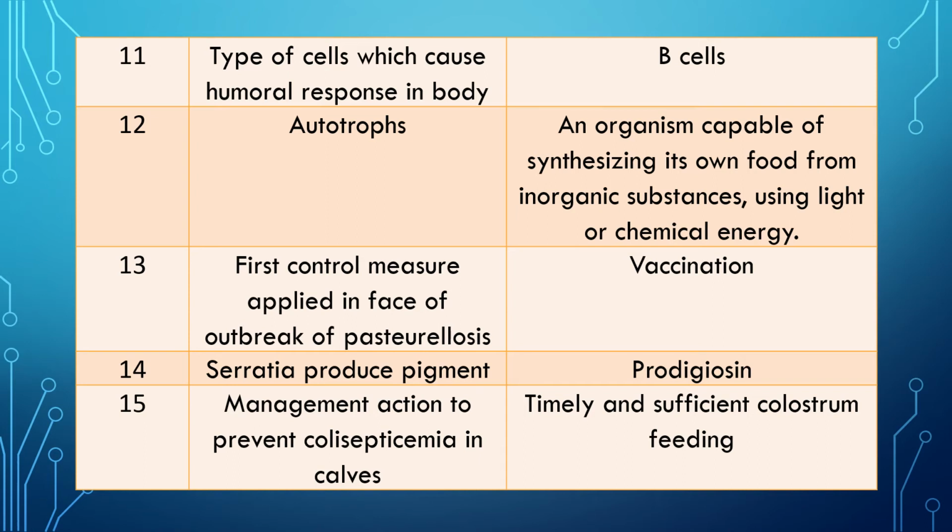they cause a rise in the level of immunoglobulin in the blood of the cows, and that helps in prevention of cholesepticemia. So this action is very important for the prevention of cholesepticemia and the mortality in the cows.